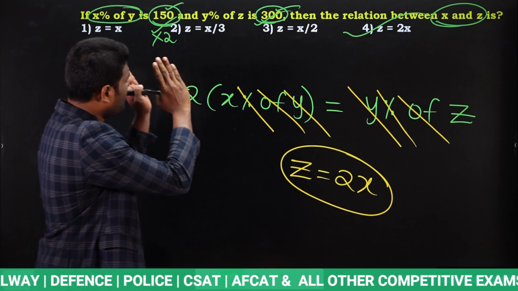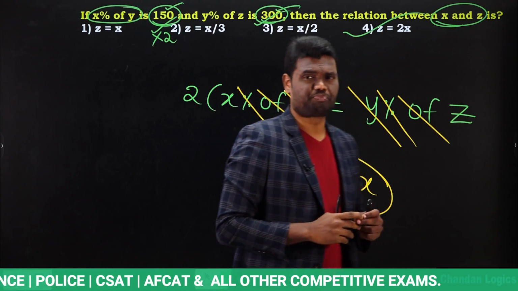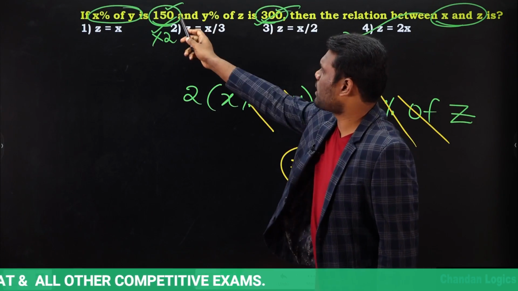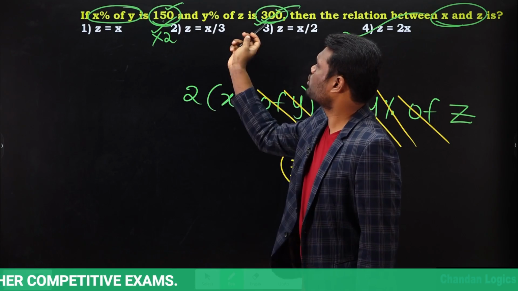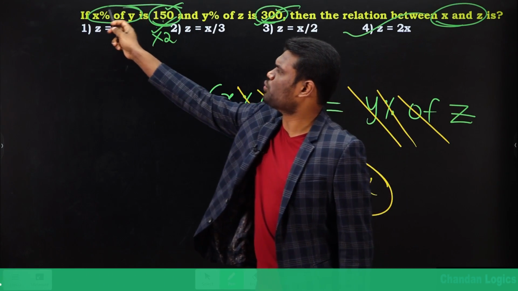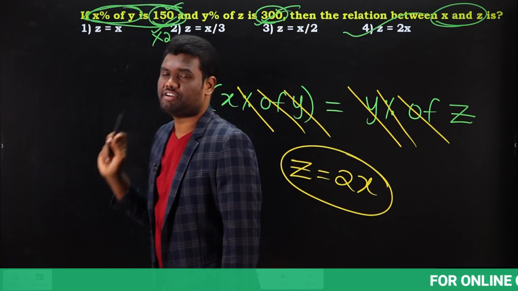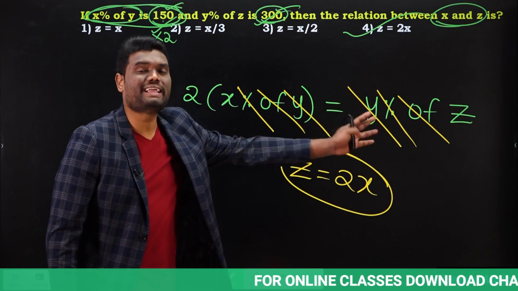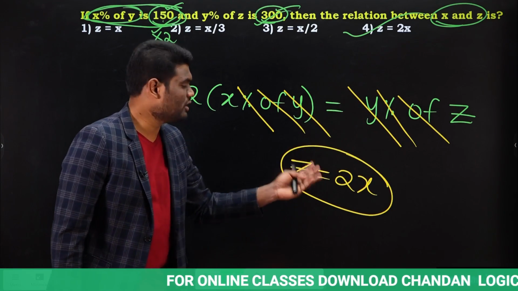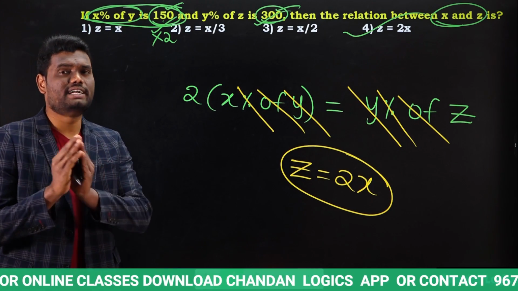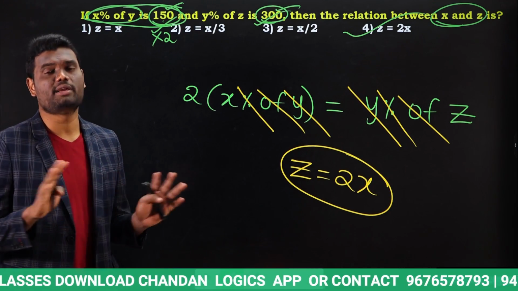If you really understand the question, it's just observation skills, nothing more than that. This is 150, this is 300. Just make both of them 300. So to make 300, I need to multiply this by 2. When I multiply this by 2, the whole equation will be multiplied by 2. If both of them are 300, then just make them equal. Once you make them equal, you will come to know the relation between x and z. Yes or no? It's a matter of fraction of seconds, nothing more than that.